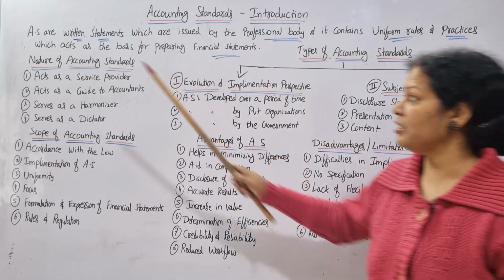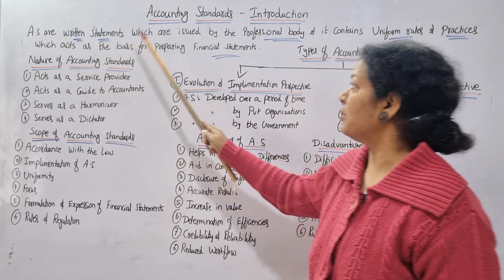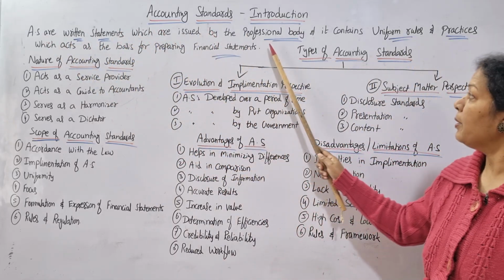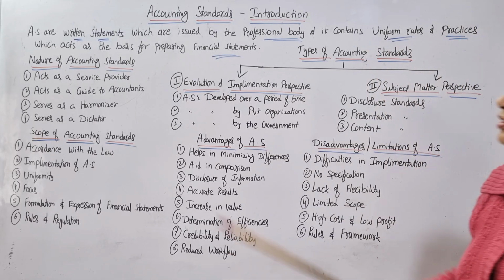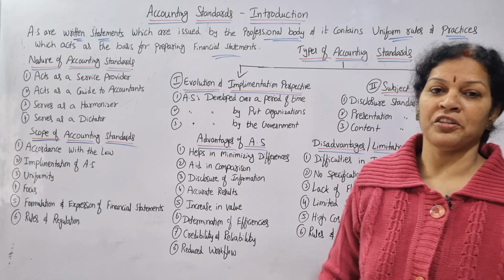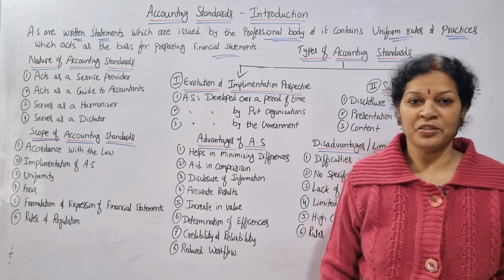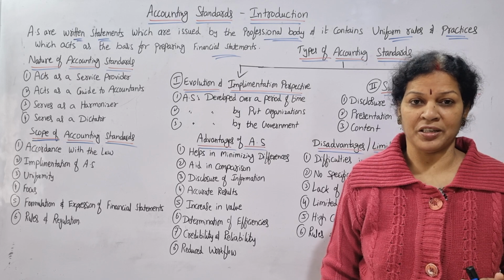Once again, you read it now. Accounting standards, AS. Accounting standards are written statements which are issued by the professional body and it contains uniform rules and practices which act as the basis for preparing financial statements. Understood? This is prepared by professional bodies like ICAI.